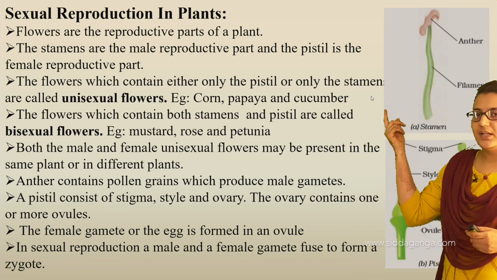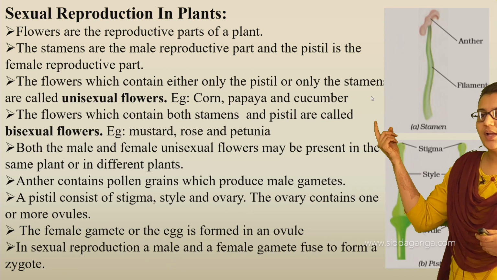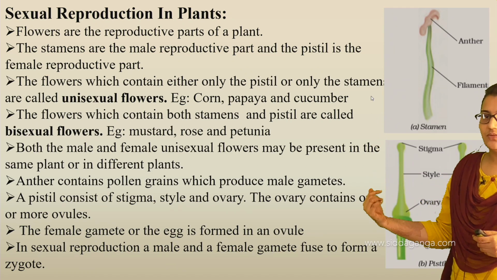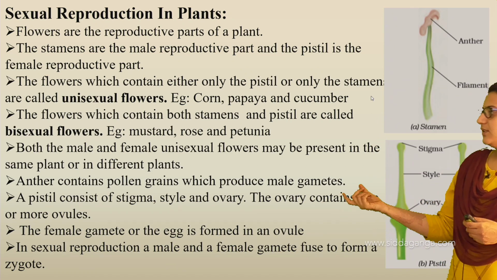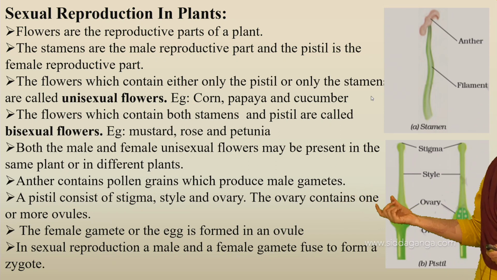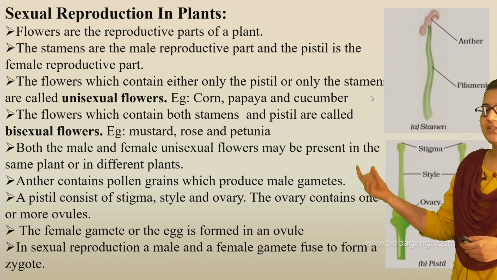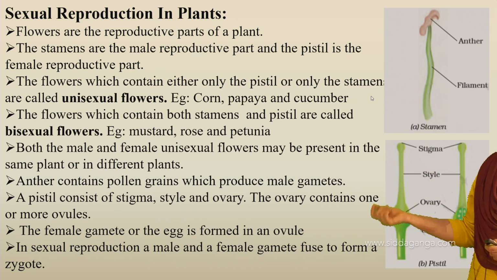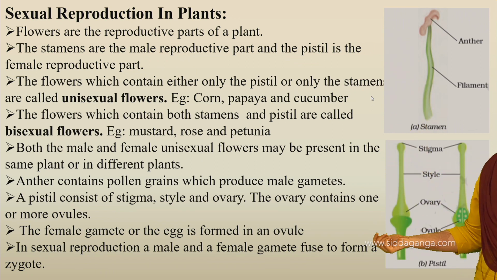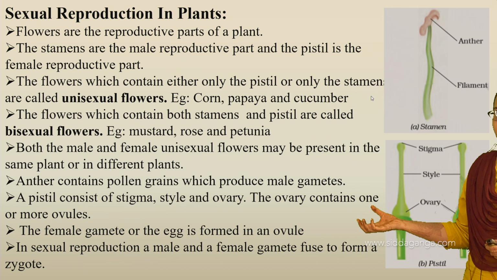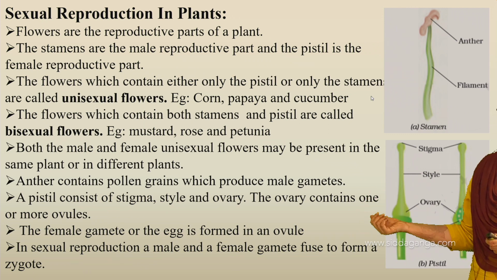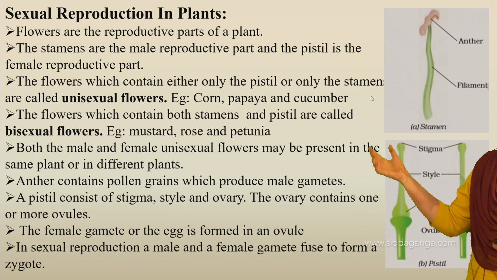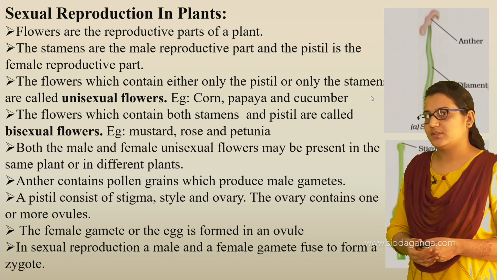This is a male reproductive part, and there is also a part called the pistil. You can see this pistil is the female reproductive part. So this is the male reproductive part, the stamen, and the female reproductive part, the pistil. And the flowers which contain either only the pistil or only the stamen are called unisexual flowers.